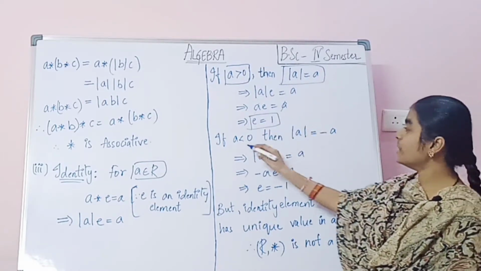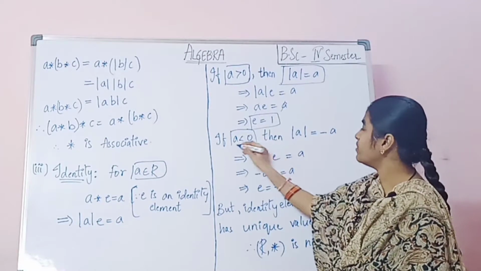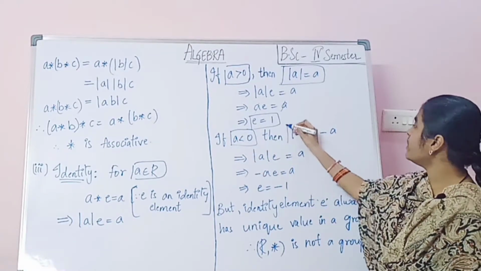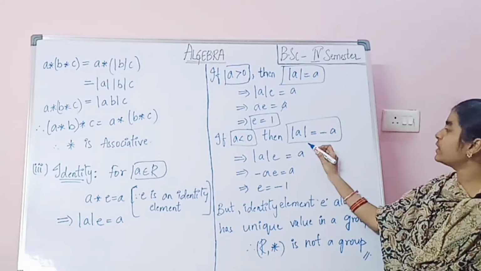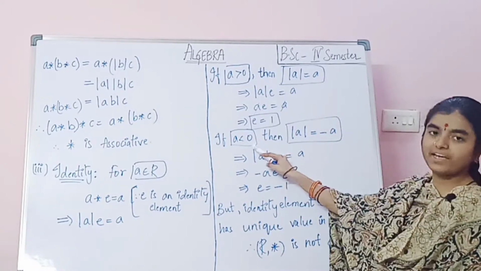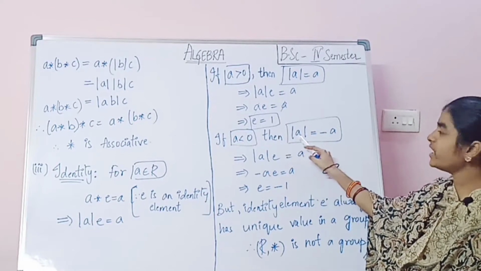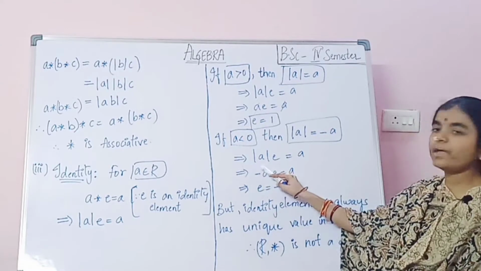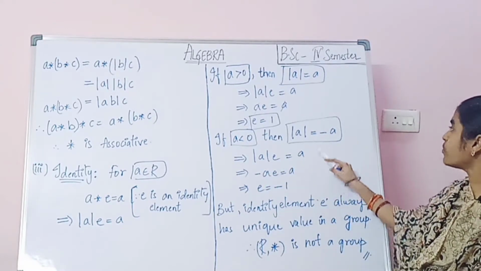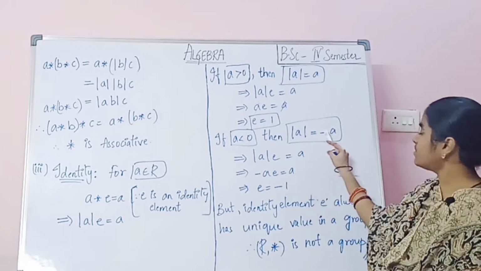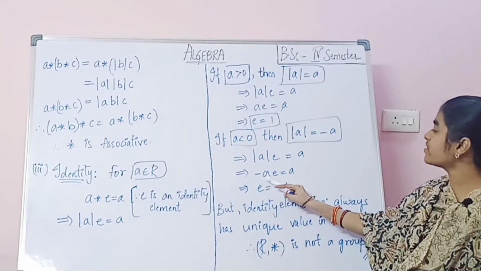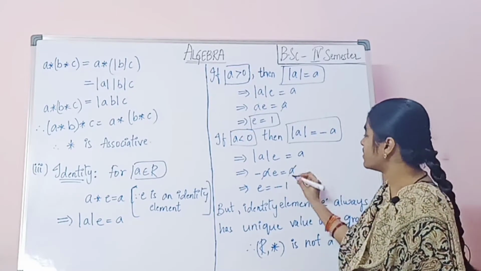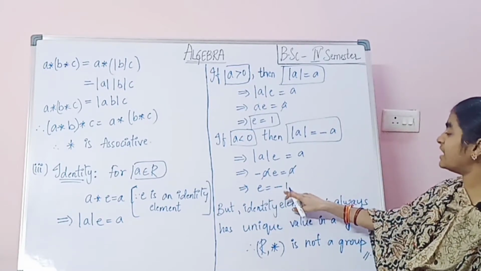Now if a less than 0, then mod a equals minus a. That implies mod a into e equals a. What is mod a here? Mod a means minus a. That implies minus a into e equals a as it is. Now both a's are cancelled. So e equals, what is remaining here, minus 1.